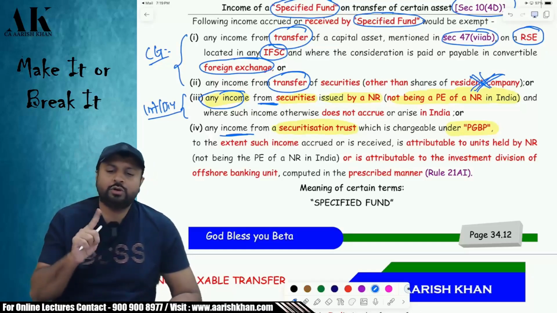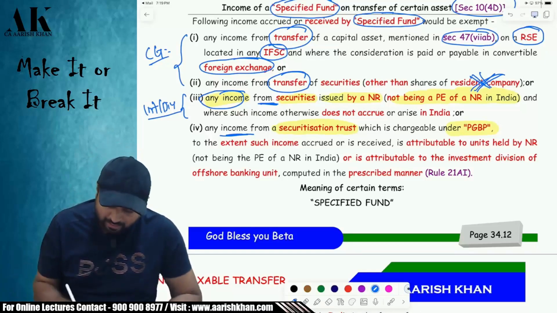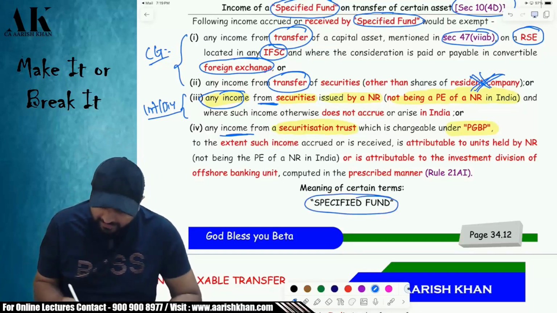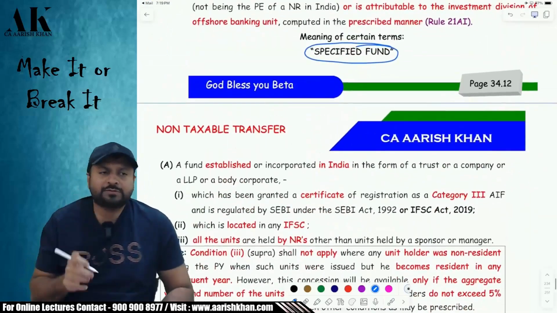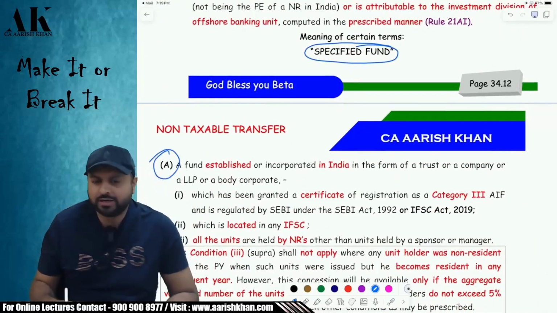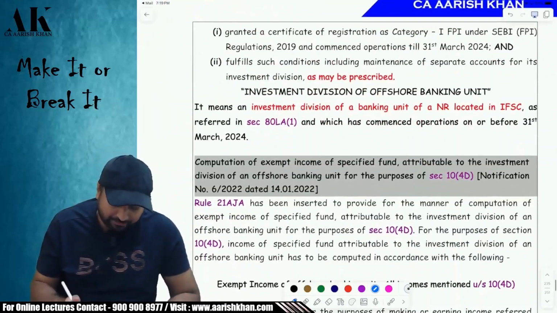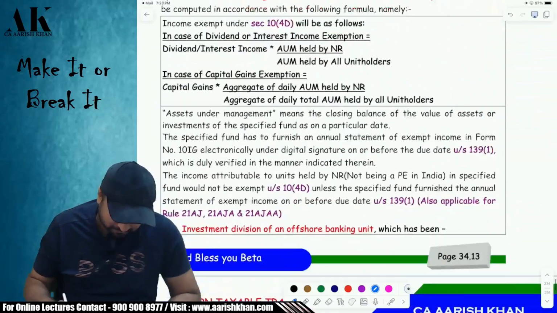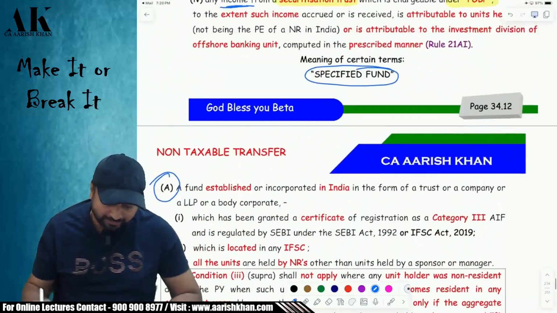Still, I have not told you who are specified fund. I will tell you who are specified fund in a while. Okay. Now, what do I mean by the term specified fund? Let me talk about that first. There are 2 types of specified fund over here. One is mentioned in point number A. Another is mentioned in point number B over here. Let me talk about the point number A specified fund.